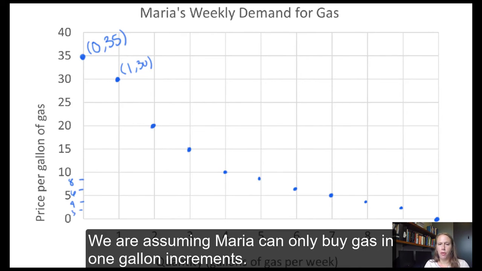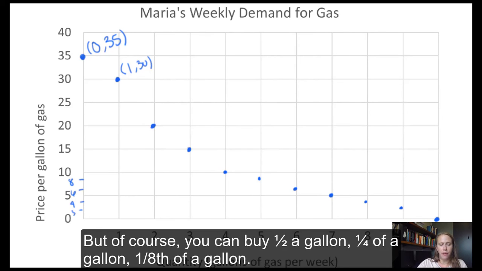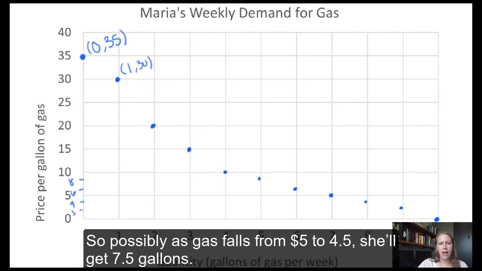We are assuming that Maria can only buy gas in 1 gallon increments. But of course, you can buy half a gallon of gas, a quarter of a gallon of gas, an eighth of a gallon of gas. So possibly as gas falls from $5 to $4.50, she'll buy 7.5 gallons. So we'll draw that point in. So $4.50 would be about here. So that point is 7.5 gallons at a price of $4.50.